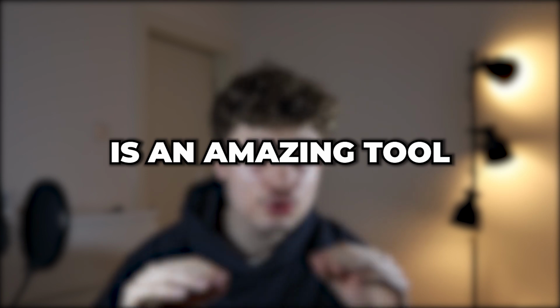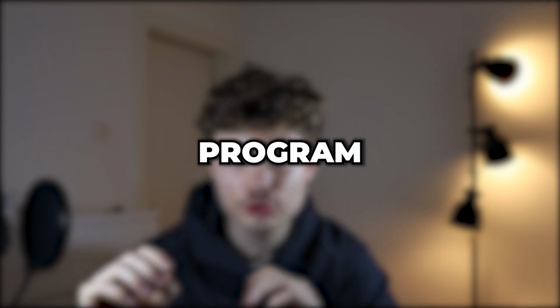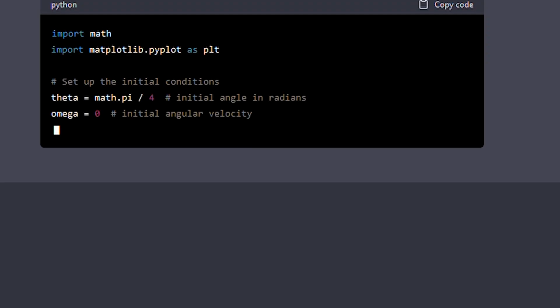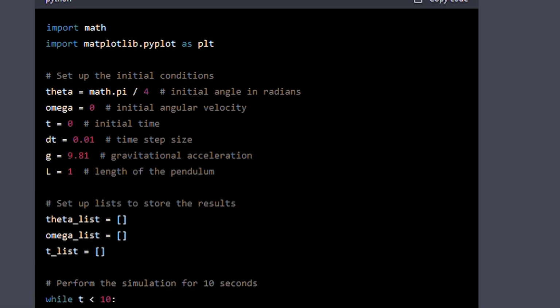ChatGPT is an amazing tool to learn how to program in another language. Whether you're a complete beginner or you already know a language or two, this is a really good tool. And let me tell you why. If you're a beginner learning how to program for the first time, you have no idea what basically anything means. What's great is every time you generate some code, this code will always be commented. This means you can look within the lines and read these things which are obvious to a normal programmer, but not to you.